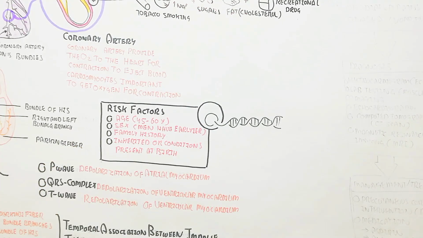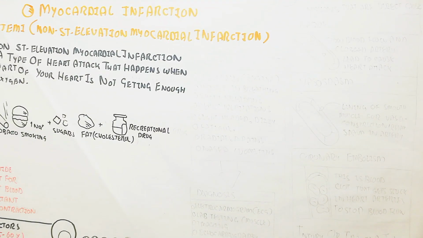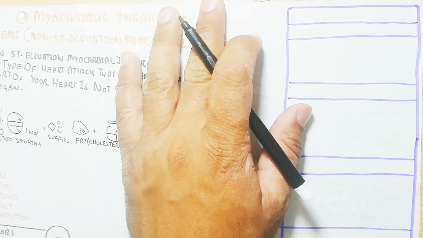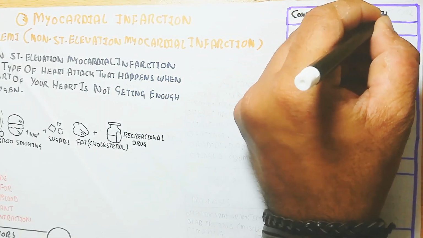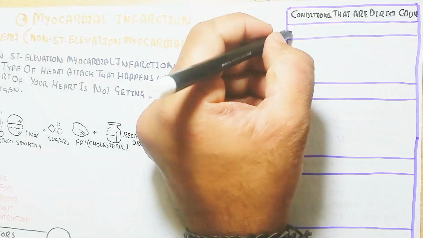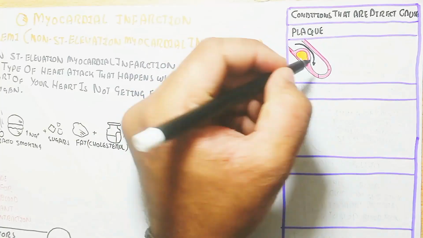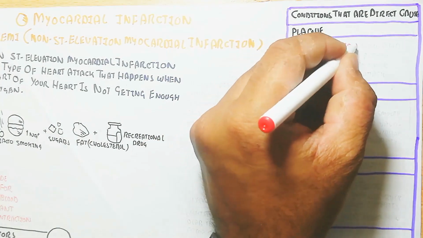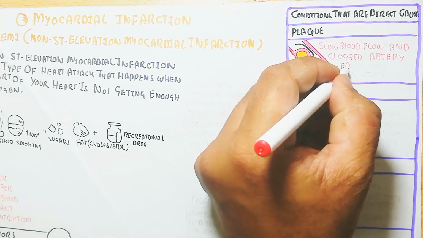So remember that in the electrocardiogram, the STEMI shows the elevation of the ST waves, ST elevation, while the NSTEMI means non-elevated ST waves. So the ST elevation myocardial infarction, in this way, will lead to heart attack.